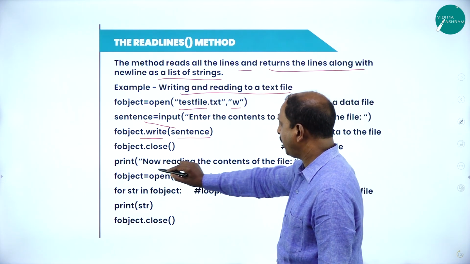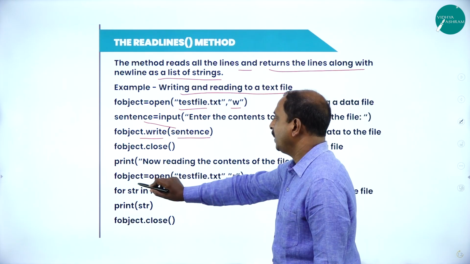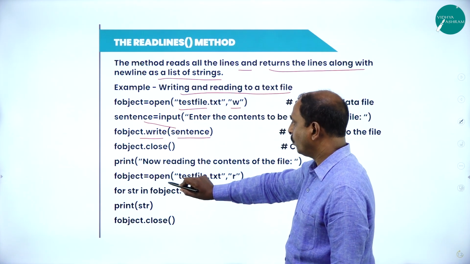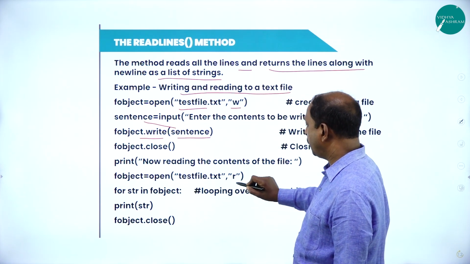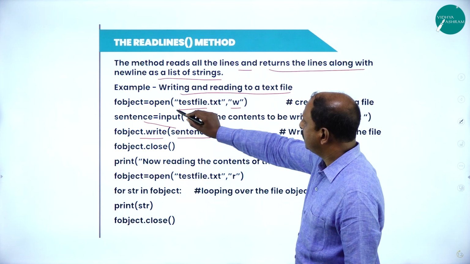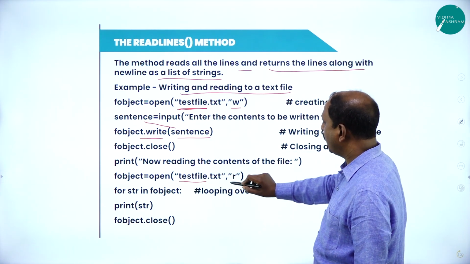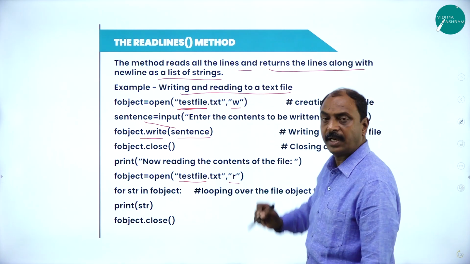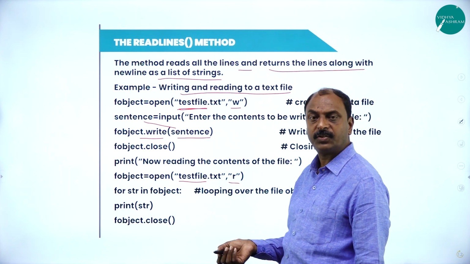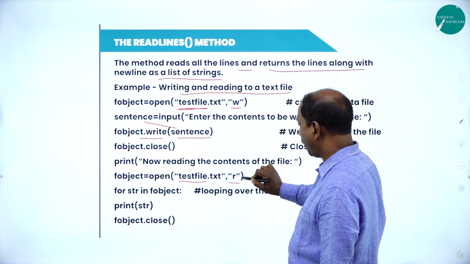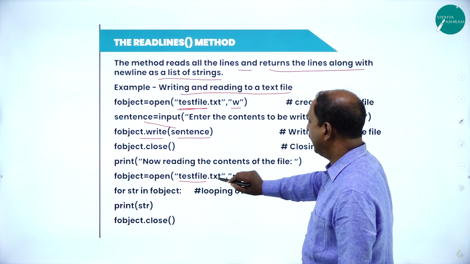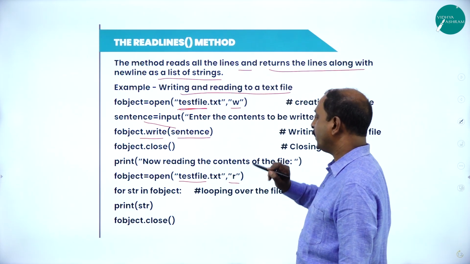So here print statement, we are reading the content of the file. Here f object equals open test file.txt. We observe this. This is the file we have used write mode. We are opening the same file with read mode. Earlier it was in write mode to write information into your text file, and this R is for read mode. Now we are opening a text file for read operation.